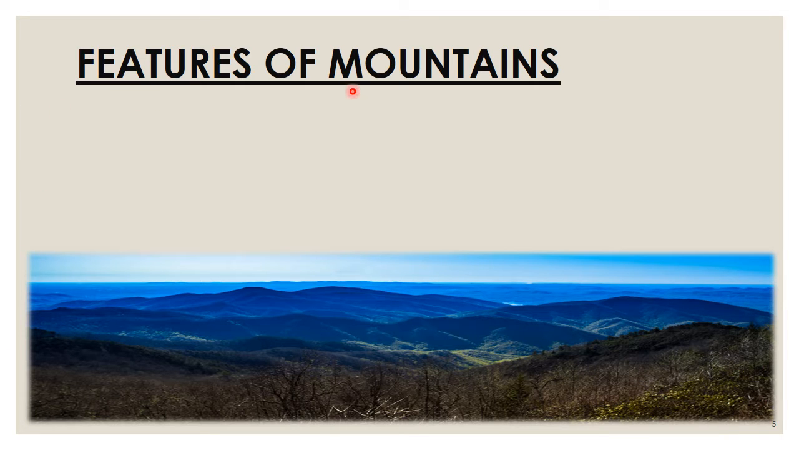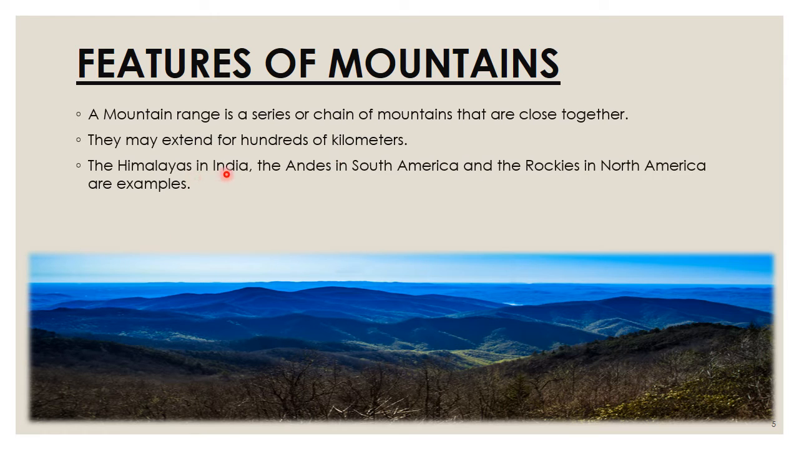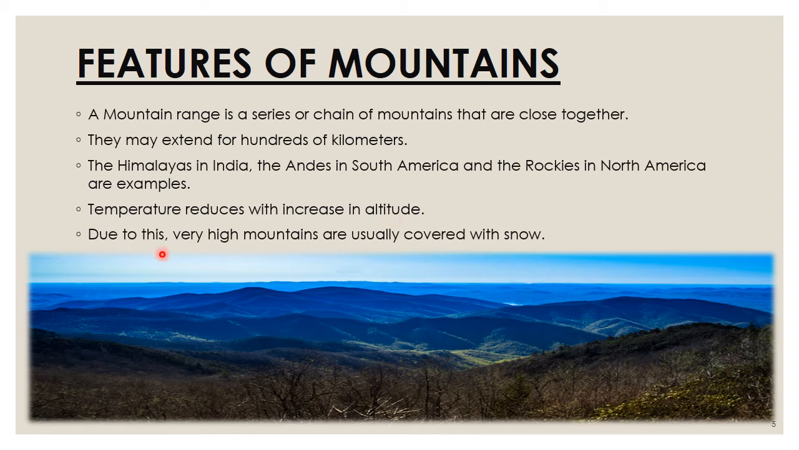Features of mountains. A mountain range is a series or chain of mountains that are close together. They may extend for hundreds of kilometers. The Himalayas in India, the Andes in South America, and the Rockies in North America are examples. Temperature reduces with increase in altitude. Due to this, very high mountains are usually covered with snow.